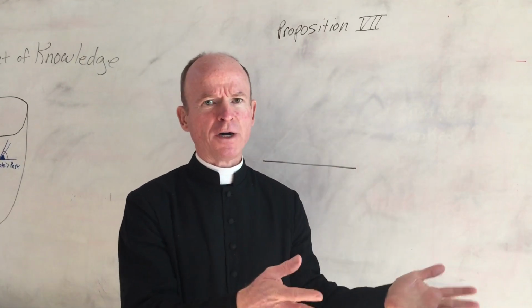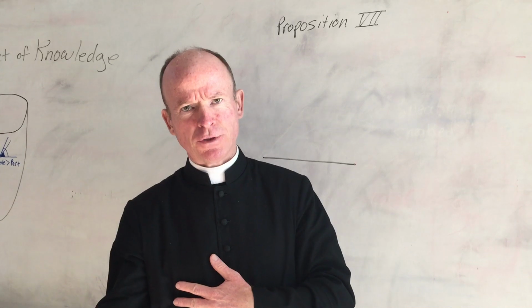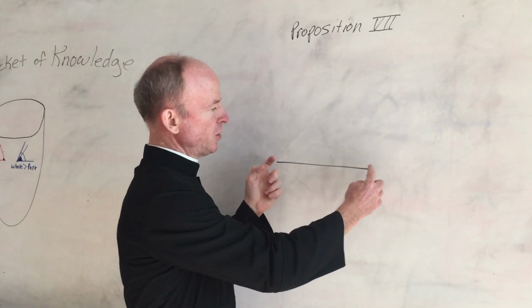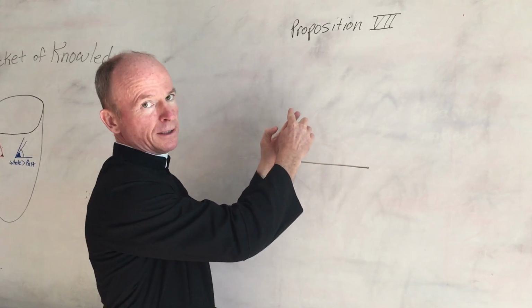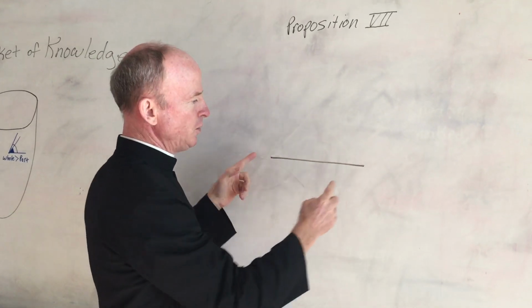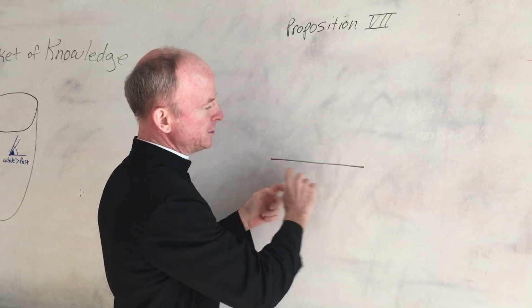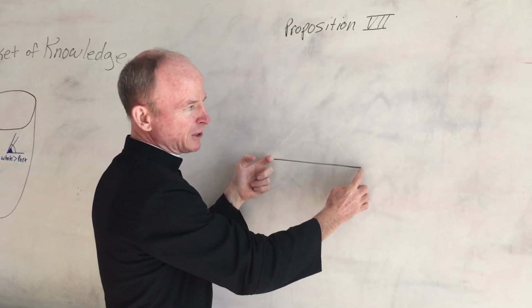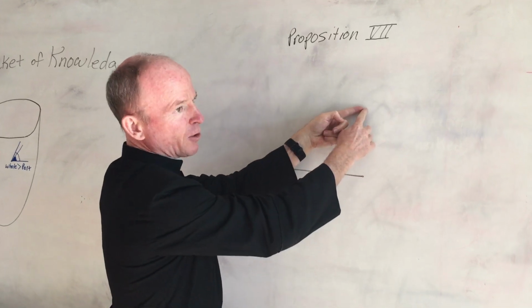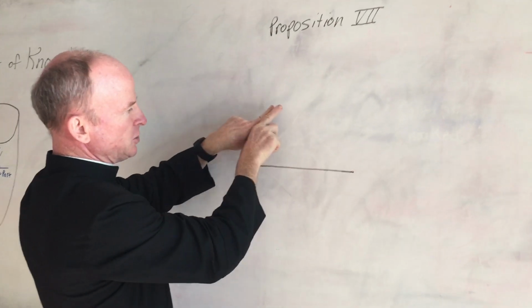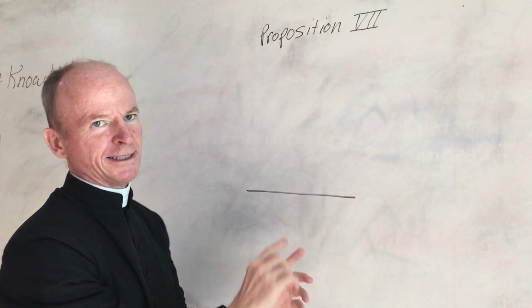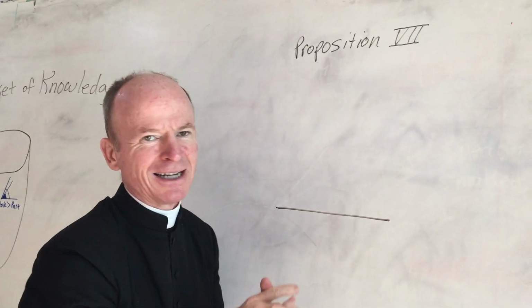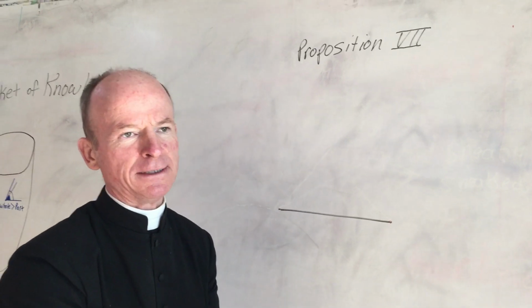It was true for your grandfather, true for your father, it'll be true for your grandkids. Given a line and 2 straight lines constructed from the extremities meeting at a point, you cannot construct 2 other lines on that same straight line, on the same side, from those same extremities, 2 lines meeting at another point, such that these 2 lines will be equal and these 2 lines will be equal. If you have 2 other lines constructed, there can't be that kind of equality in those lines.